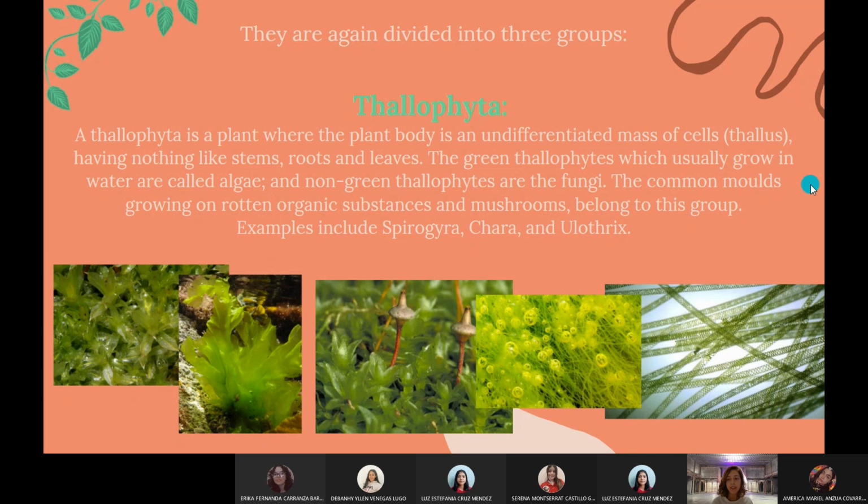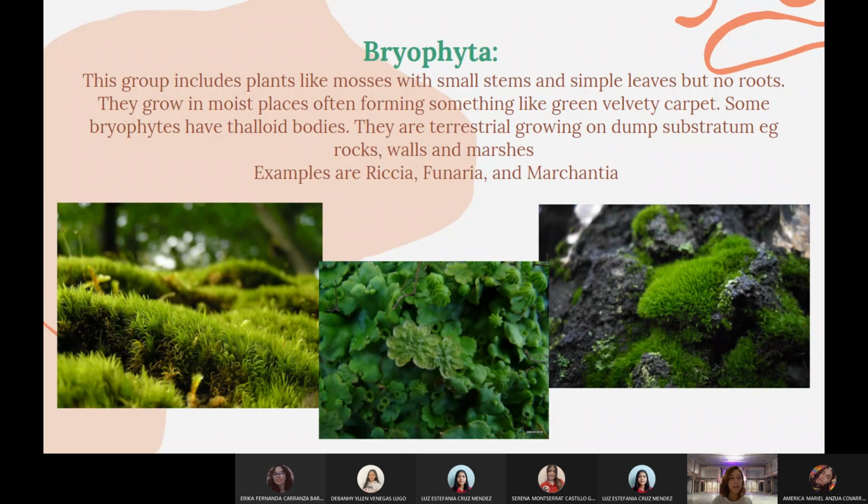And the next one, we have the Bryophyta. This group includes plants like mosses with small stems and simple leaves but no roots. They grow in moist places, often forming something like a green velvety carpet. Some bryophytes have thalloid bodies. They are terrestrial, growing on damp substratum, like rocks, walls, and marshes. Examples of the bryophyta are Riccia, Funaria, and Marchantia.